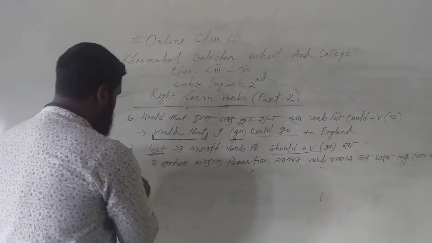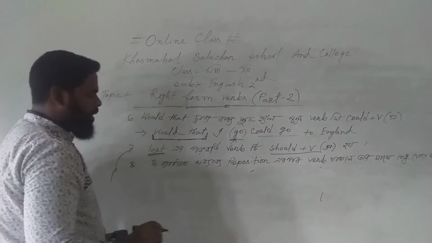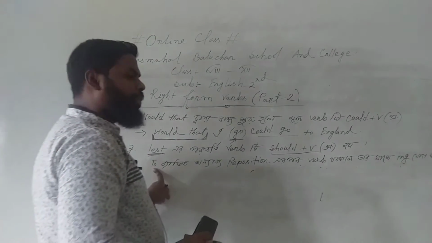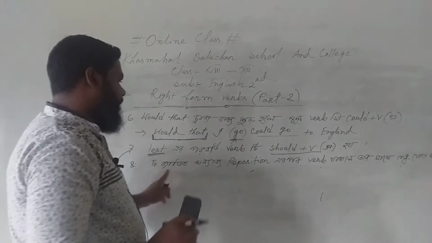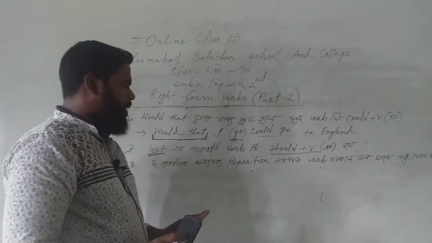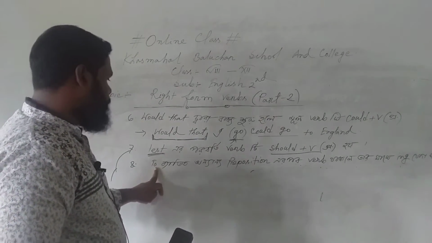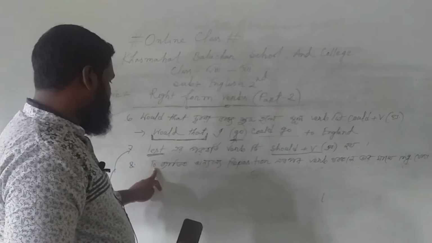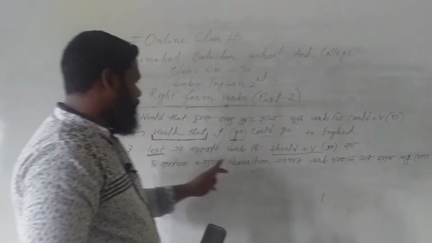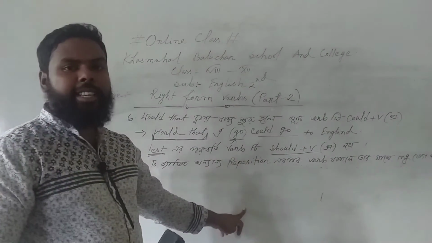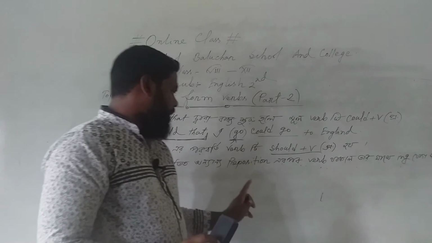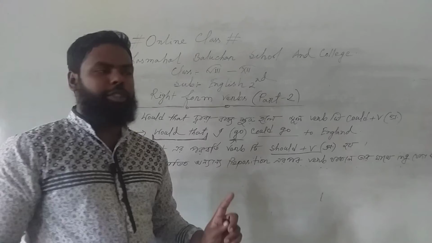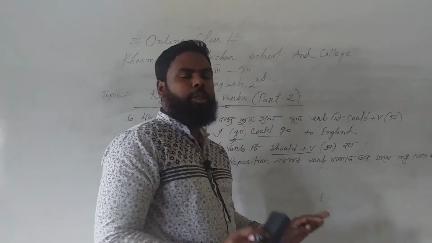Now it's time for us to move to rule number 8. Let's read the rule. If you find any other preposition in a sentence except to, then what should you do? You have to add ing with the verb that will take the place just after a preposition, and you have to add ing with that verb.